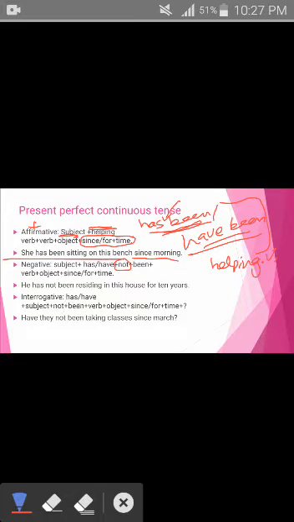In the interrogative sentences, you bring has or have, the helping verb, at the start of the sentence, then the subject, then not, then been, then the verb, then the object, and since and for. Now here, girls, what confuses the students most is the use of since and for. Sometimes students are confused about where since will be used and where for will be used. This is a very simple formula.